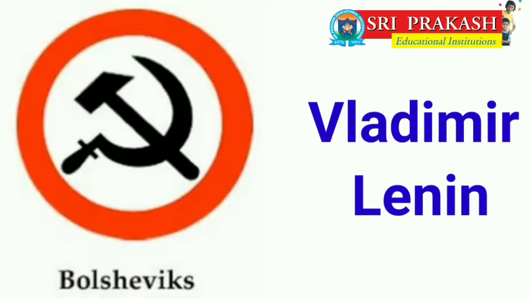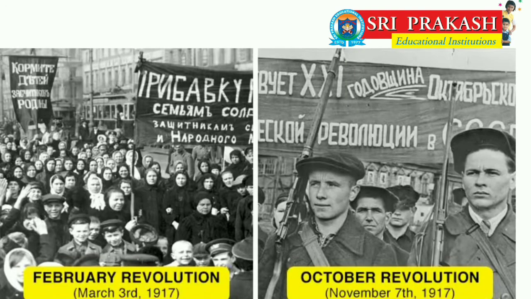The Bolsheviks took up the demand for unconditional peace, nationalization of all land and redistribution to the peasants, control over prices, and nationalization of all factories and banks. The Soviets seized power from the provisional government in October and November 1917 under the Bolshevik leadership.